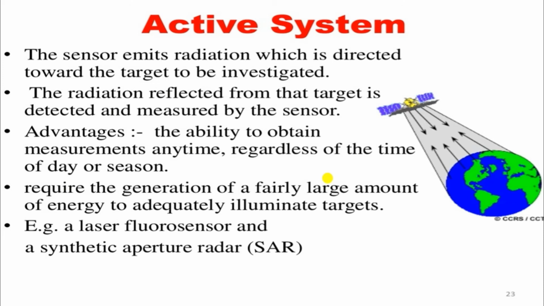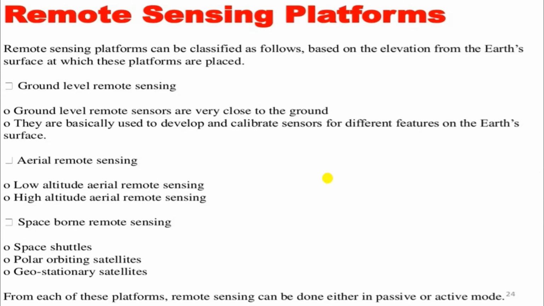The advantage is the ability to obtain measurements anytime, regardless of the time of day or season. It requires the generation of a fairly large amount of energy to adequately illuminate the targets. The laser fluorosensor and the synthetic aperture radar are used in active remote sensing systems.